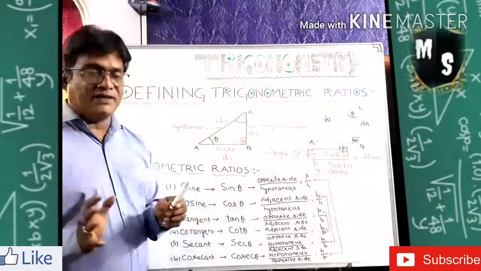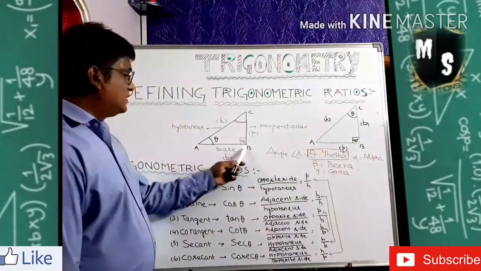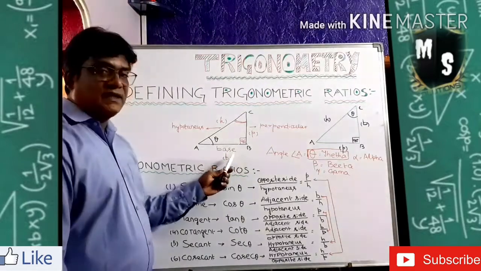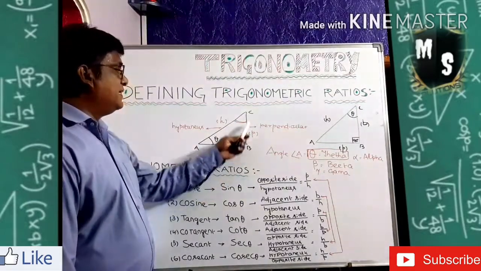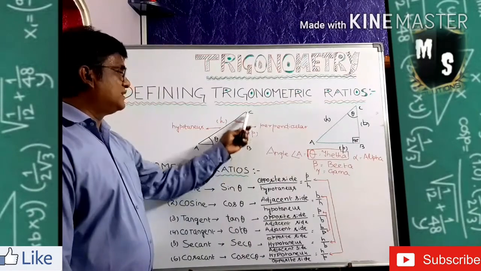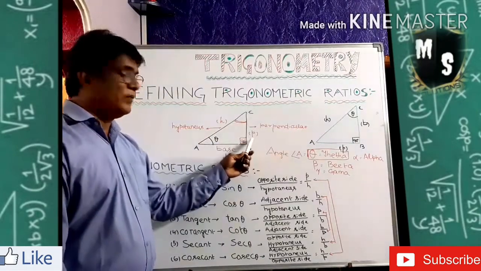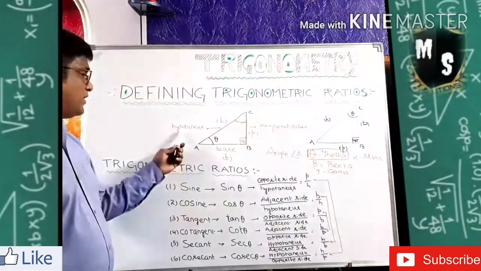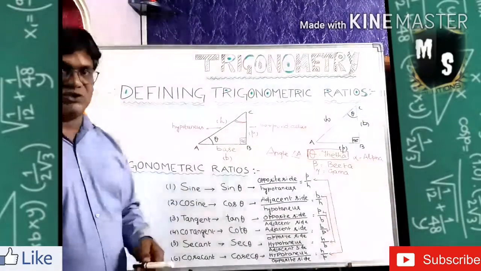Come to the sides. What are the sides? This is the side on which two angles are there. So this is called the base or B. And here 90 degrees stands on the base. So this is called your perpendicular or P. And this is called the largest side or the hypotenuse, called H.